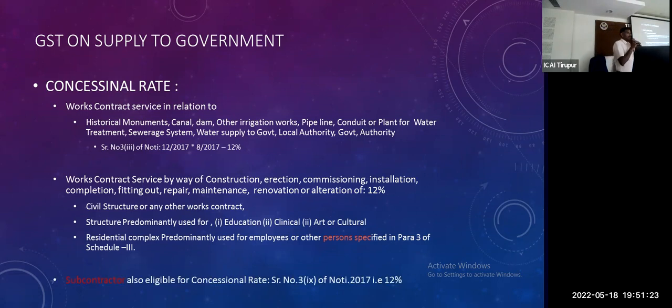Coming to the next point: is this eligibility available to a subcontractor or not? Subcontractor is not eligible. If a third contractor comes and bills me, there is no concession at all. There is no concessional rate. Exemption is there, based on their activity. So exemption is there, concession is not there.